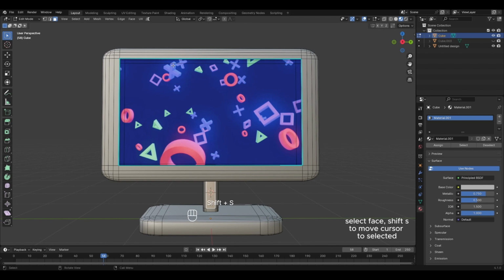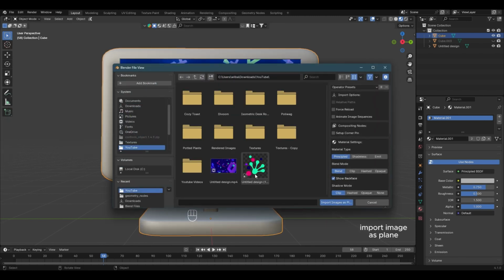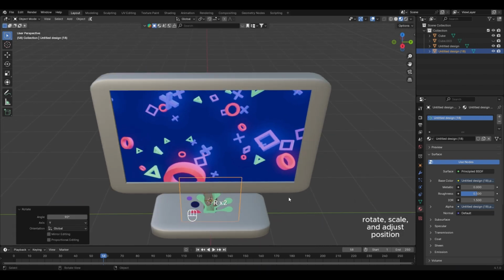Select the face, then Shift S to move the cursor to selected. Import the image as a plane. Rotate, scale, and adjust the position.